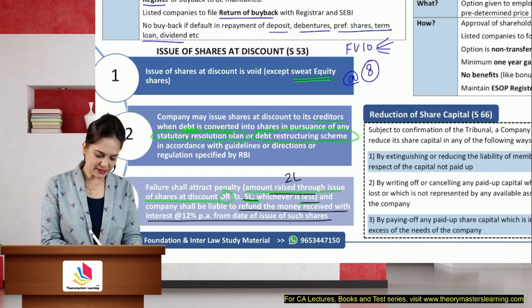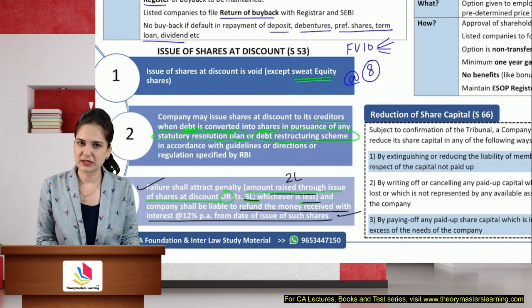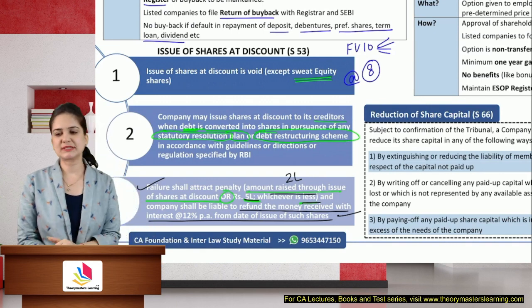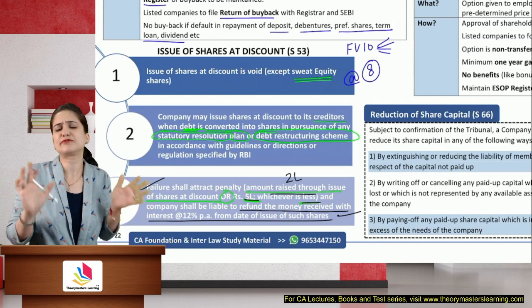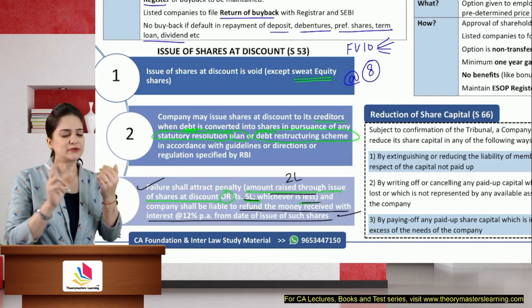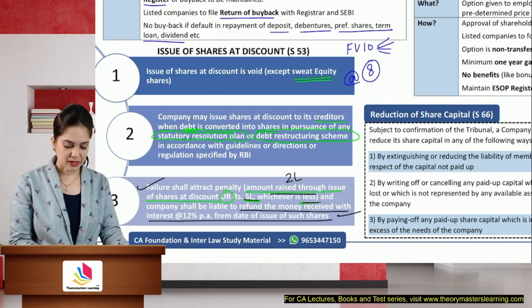So yes, penalty toh bharni hai, you will have to pay the penalty, plus you will also have to refund the amount. So if this question is asked in the exam, there is not much content, but I think it is sufficient for even a 4-mark question. You will write the section number and 3 points of explanation with the penalty.